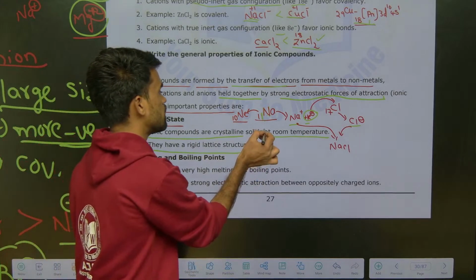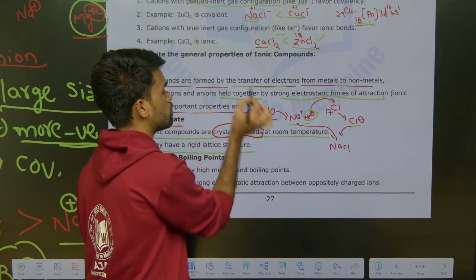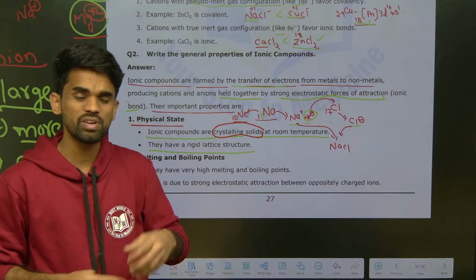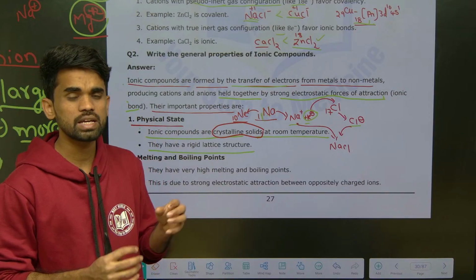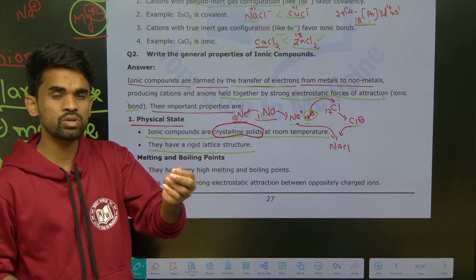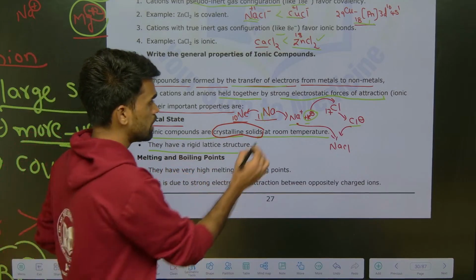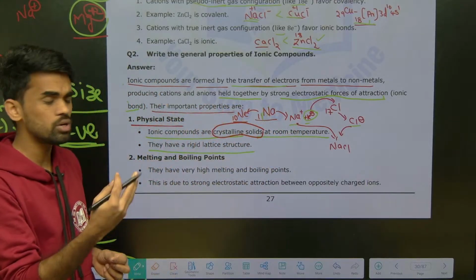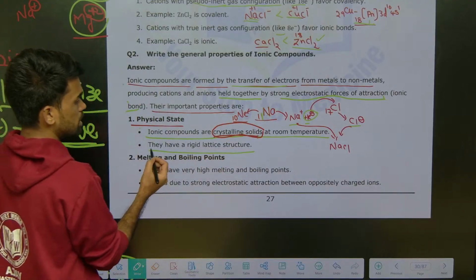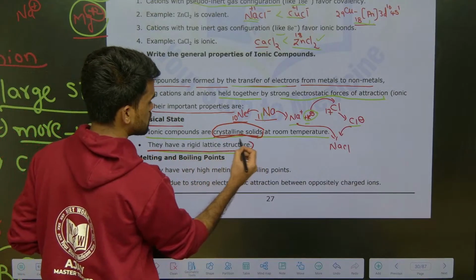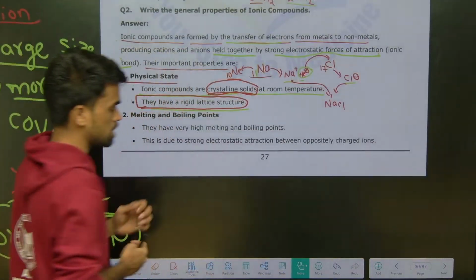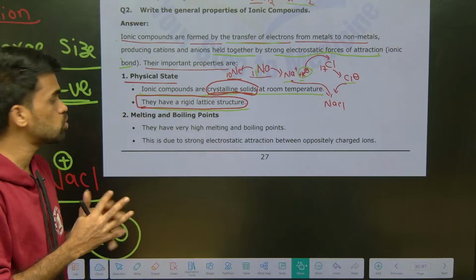We are mentioning it as crystalline solids now, and you are much familiar with this. Table salt at your home, which you use for cooking and add in curries, has a crystalline nature, very rough if you touch it. That is nothing but NaCl, an ionic compound, which has a crystalline solid form. Next, they have a very rigid lattice structure. It means Na+ and Cl− are arranged properly with very close packing.